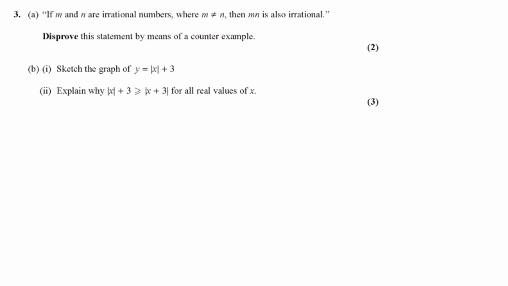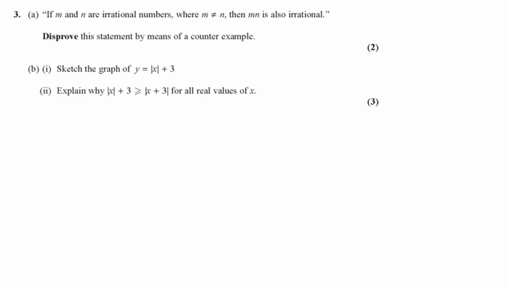So let's get started then. This is my question 1, even though it says question 3, it's just because these questions are taken from the topic test, so it's my question 1. It says if m and n are irrational numbers with m not equal to n, then when we multiply them together it is also irrational. Disprove this by a counterexample.